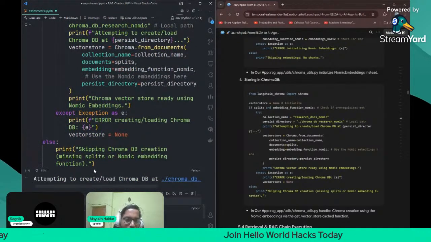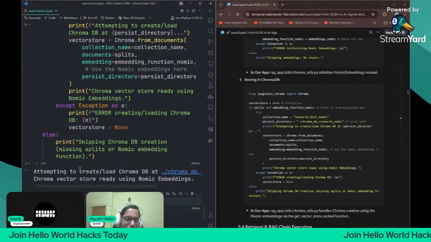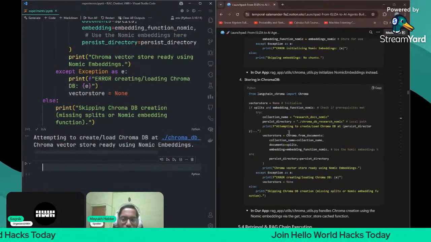It is attempting to create and load ChromaDB at this one. Okay, so the Chroma vector store is ready, using nomic embeddings. So it is now ready. Okay. Now let us see the next part.